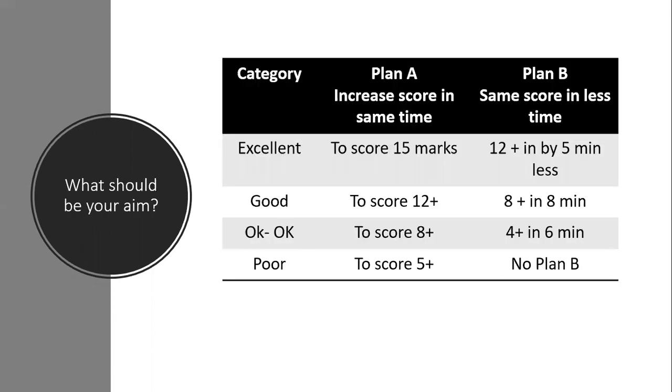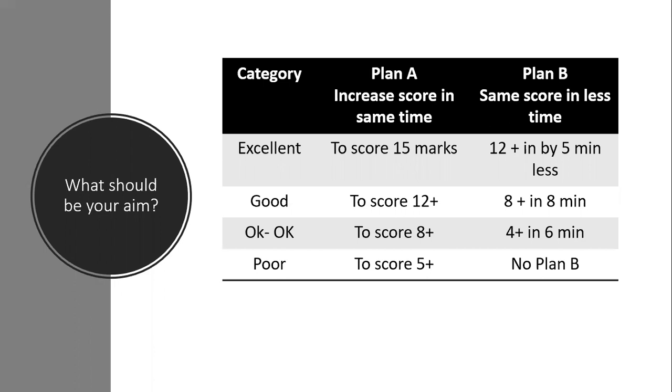Now, what should be your aim? According to each category, this is what your aim should be. I have proposed two plans. Plan A is to increase your score in the same time. So whatever time you are devoting, you can increase your score. Or Plan B, the same score but in less time.